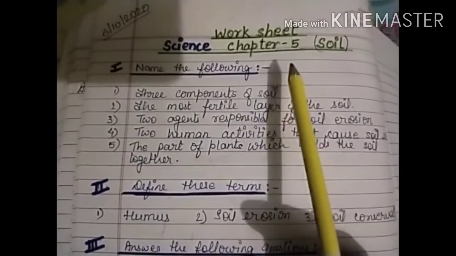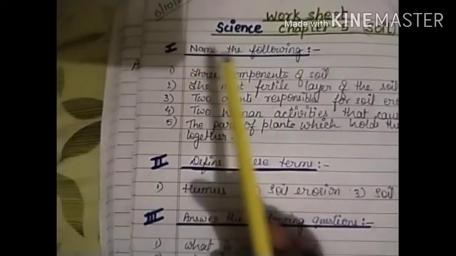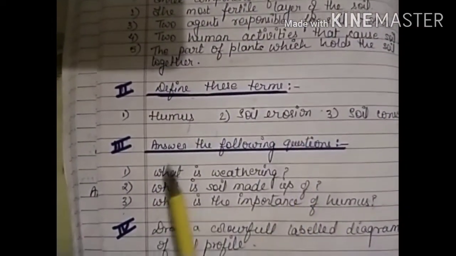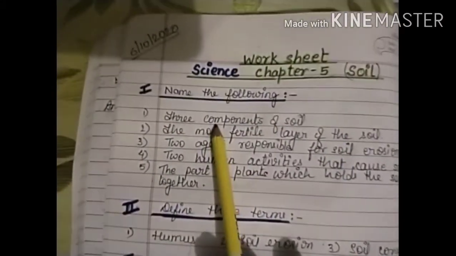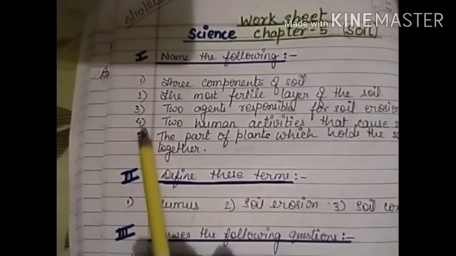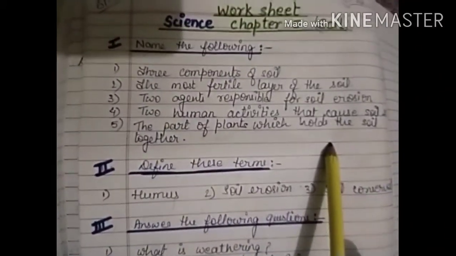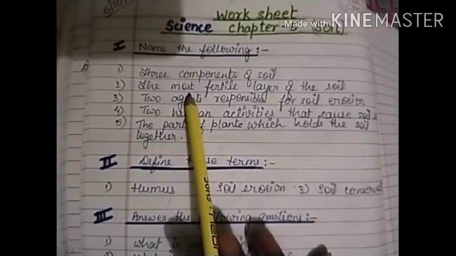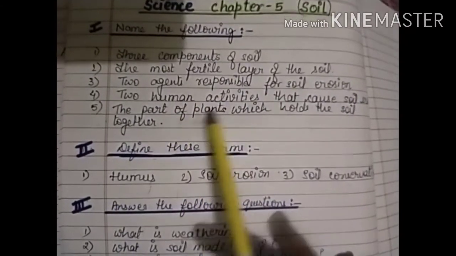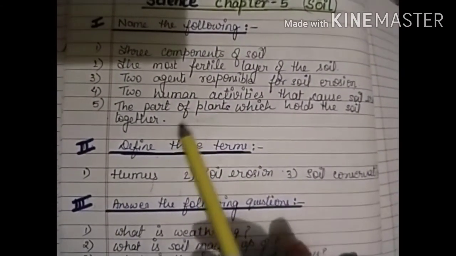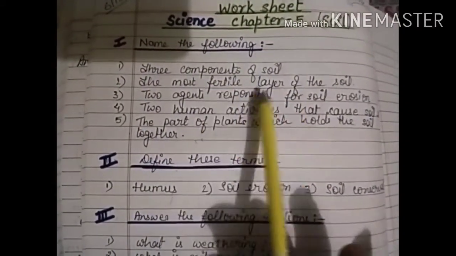Children, this is your worksheet of chapter 5, soil. There are 4 questions. Question 1, name the following. Question 2, define the terms. Question 3, answer the following questions. And question 4 is a diagrammatic question. The first question is name the following, in which there are 5 parts, and you have to write down only the names directly: 3 components of soil, the most fertile layer of the soil, 2 agents responsible for soil erosion, 2 human activities that cause soil erosion, and the part of plants which holds the soil together.